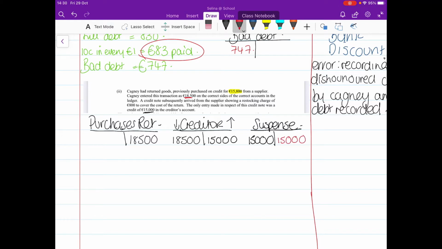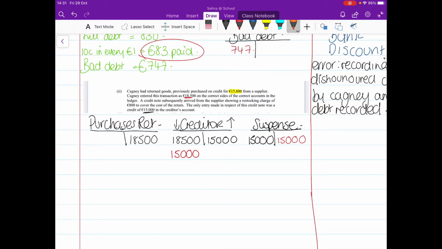So 15,000 coming out. The next thing I'm going to do is actually remove this €15,000 here, because that was a mistake altogether. They got a credit note and the accountant increased the creditor's account, which is wrong. So what we need to do now is get rid of that €15,000 by putting it on the debit side, so they cancel each other out. Now we need to double check how much the credit note would actually be for.